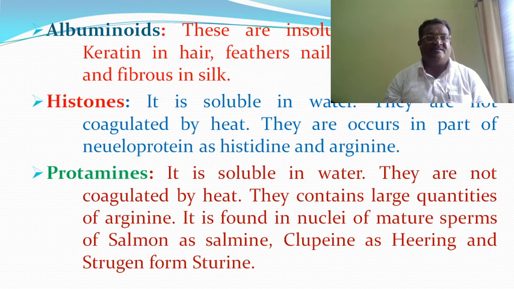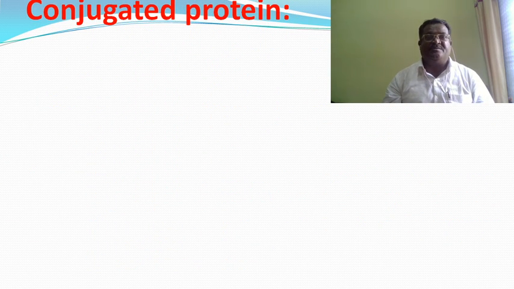So these are the examples of the protamines, and they are called the simple proteins. Next one, the conjugated proteins.